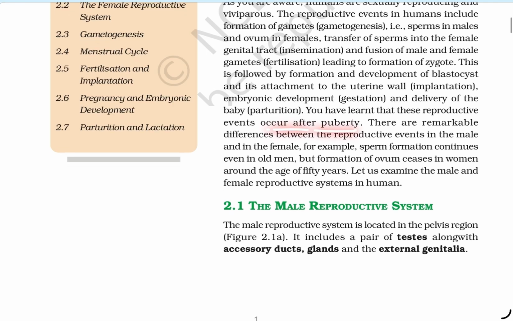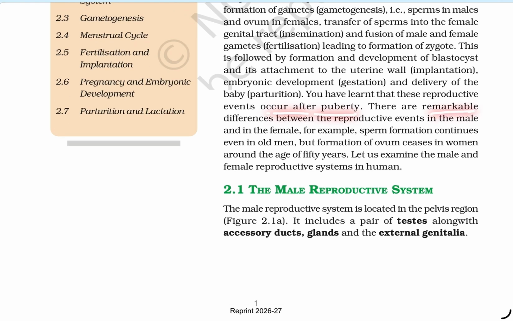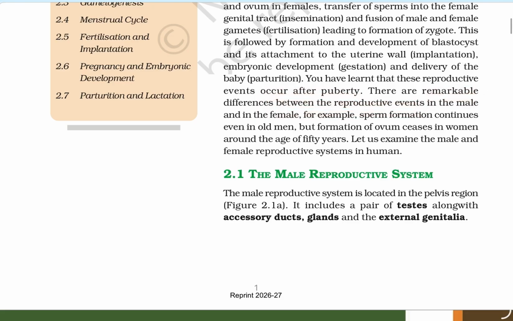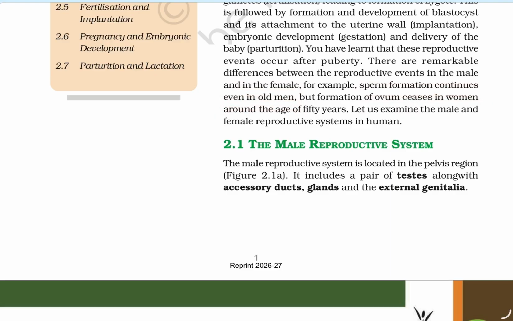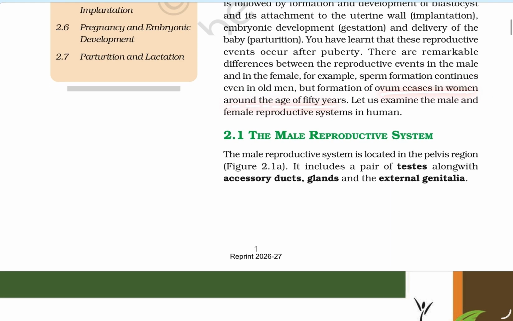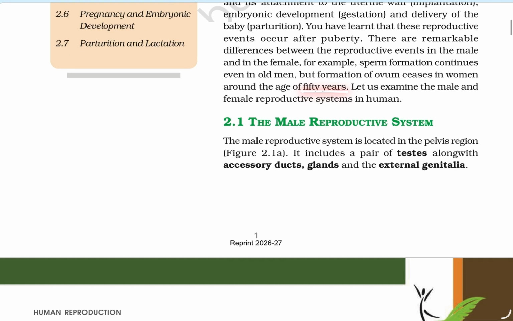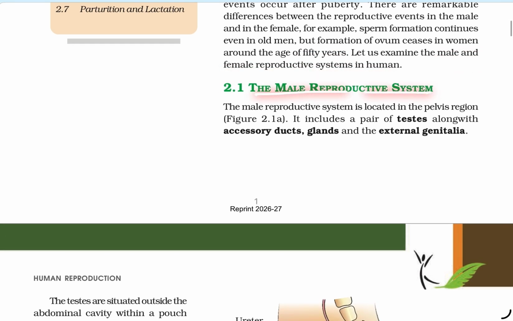You have learned that these reproductive events occur after puberty. There are remarkable differences between the reproductive events in the male and in the female. For example, sperm formation continues even in old men, but formation of ovum ceases in the woman around the age of 50 years. Let us examine the male and female reproductive systems in humans.